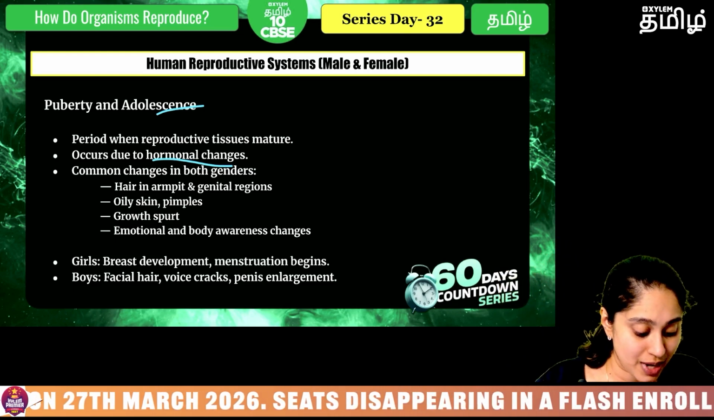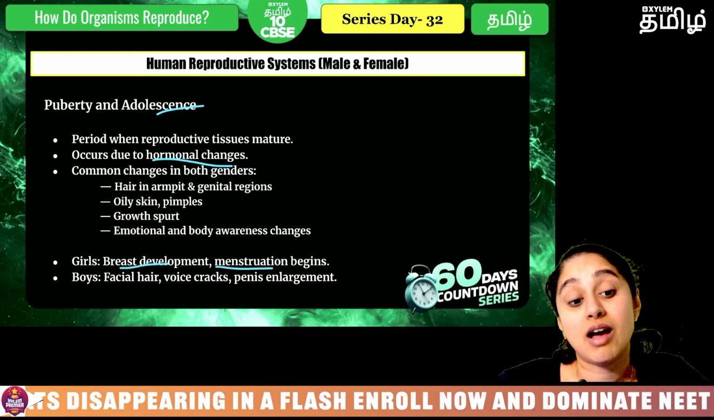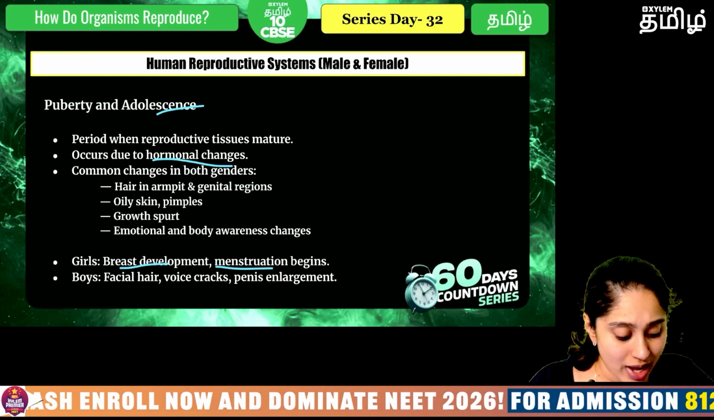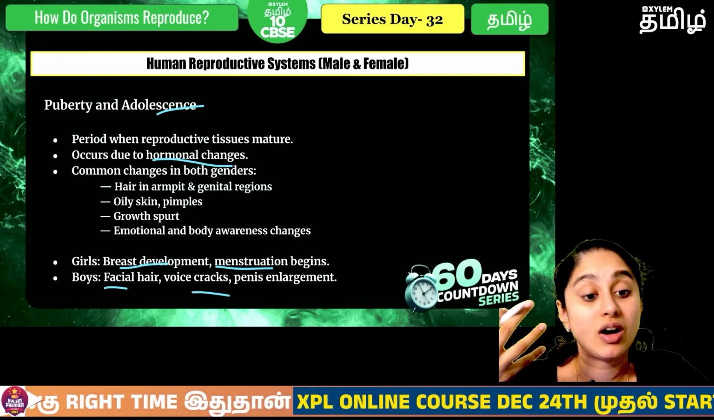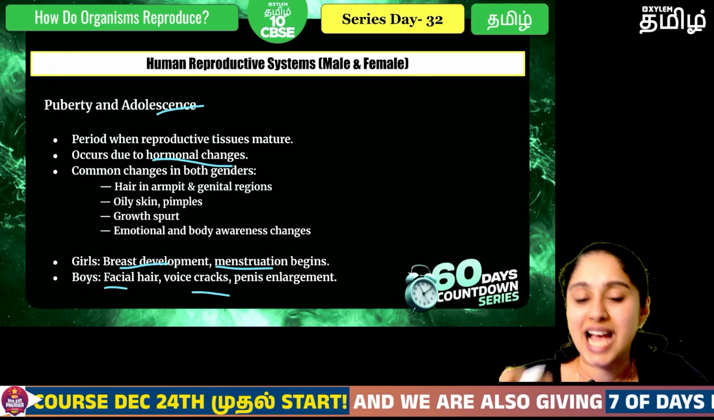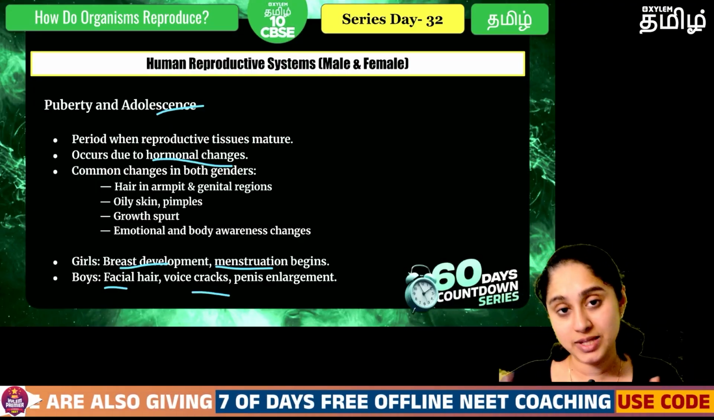Okay, so there is breast development, menstruation that starts in the girls, and in case of the boys there is facial hair that comes, the voice cracks, penis enlargement, everything happens in the boys.